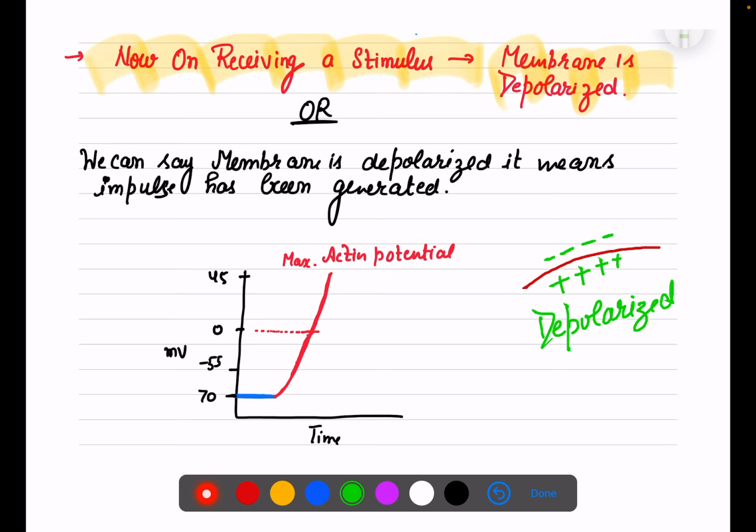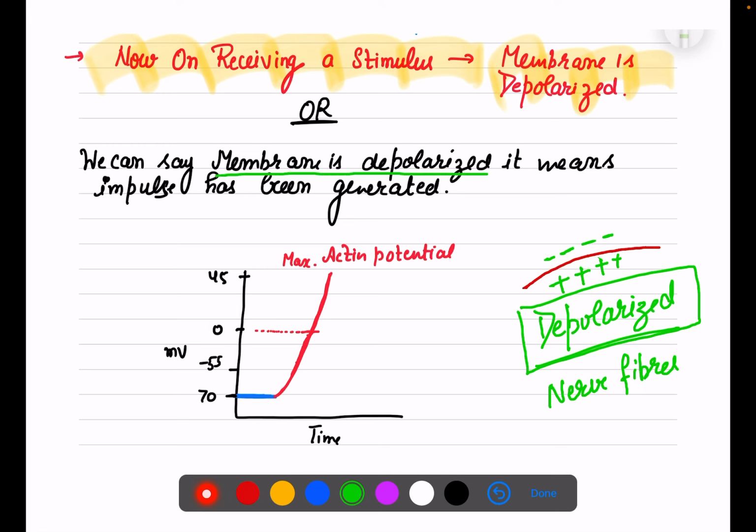If I ask you, on receiving a stimulus, will the nerve fiber membrane become polarized, depolarized, or repolarized, you will confidently answer, ma'am, on receiving the stimulus the membrane will become depolarized. A depolarized membrane means an impulse has been generated.